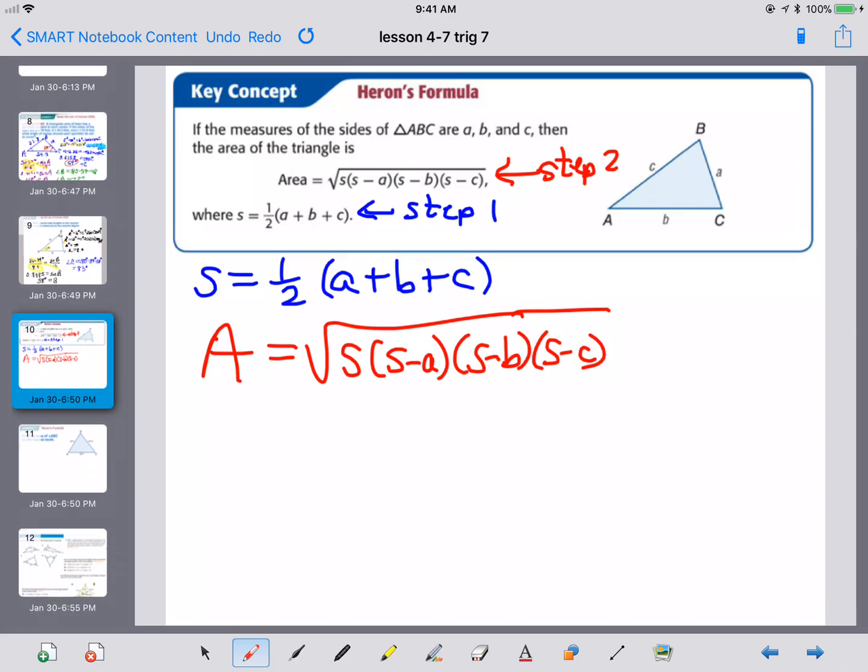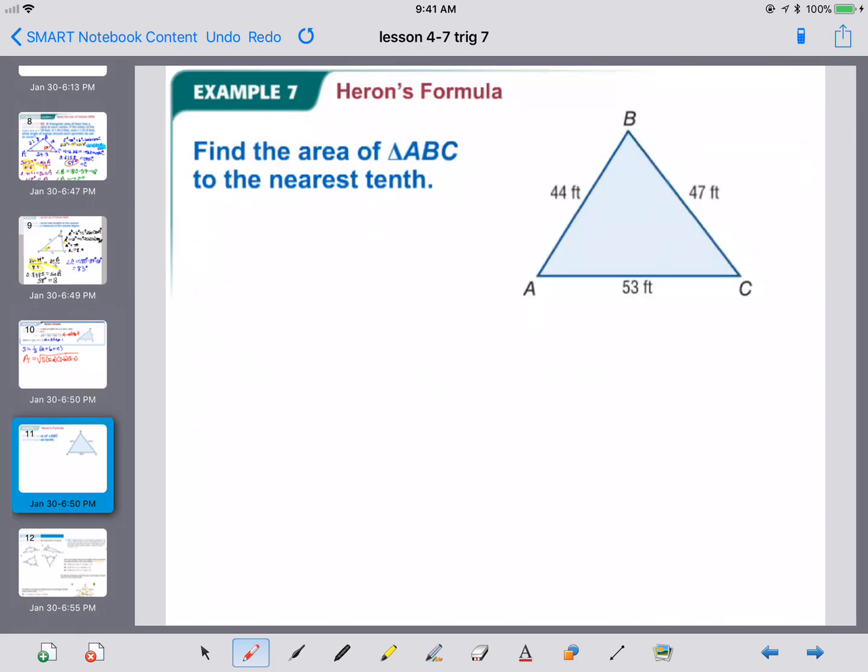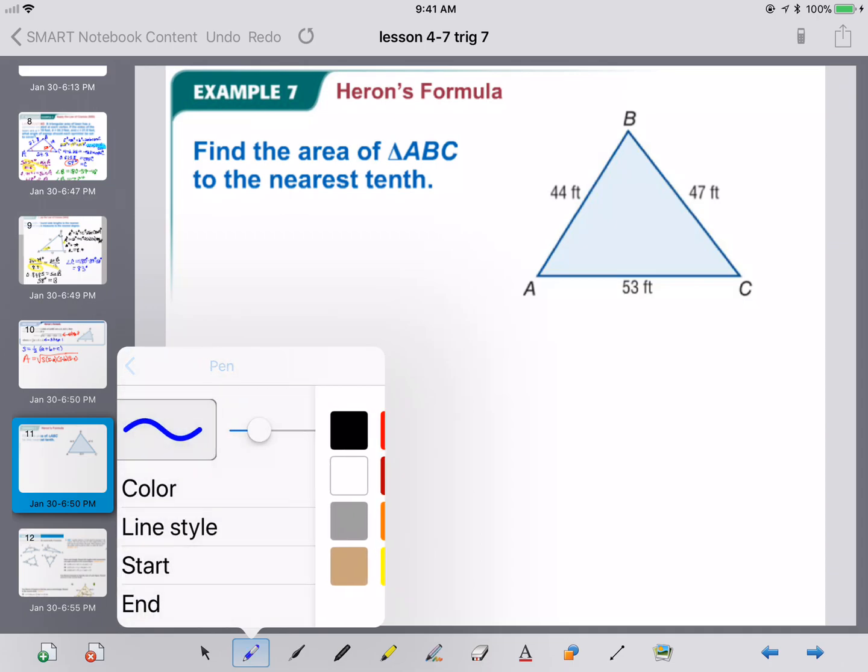And then let's look at our last example where we're going to use Heron's formula. Okay? So they wanted the area of the triangle. They did not give us a base and a height. They didn't give us really a lot of information to find it. So they did give us 3 sides, and we can apply Heron's formula.